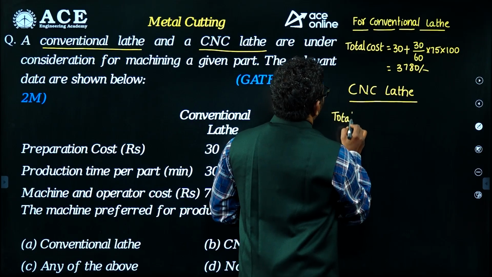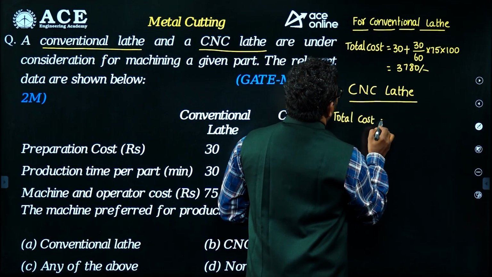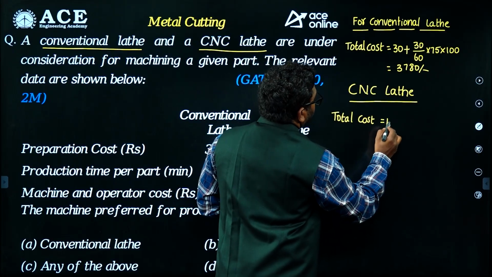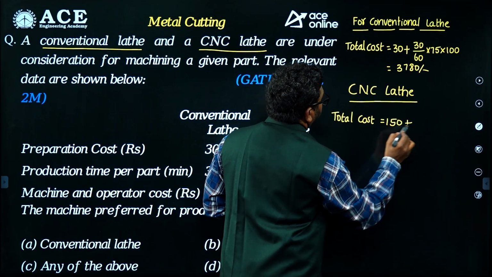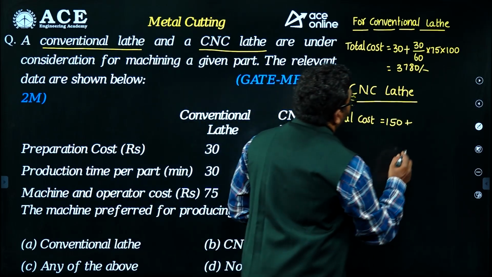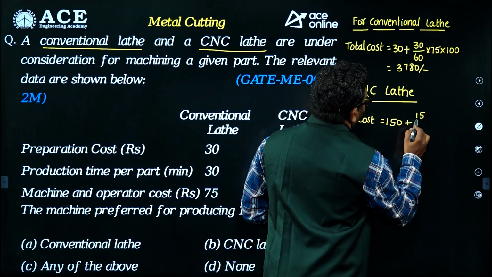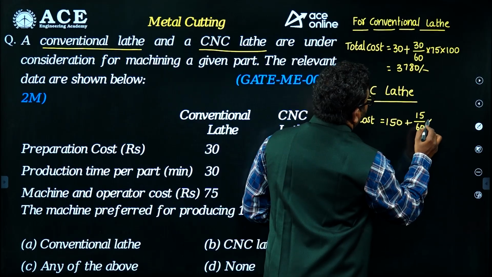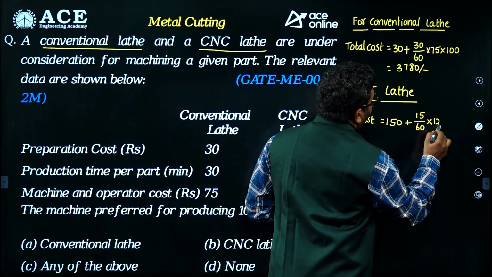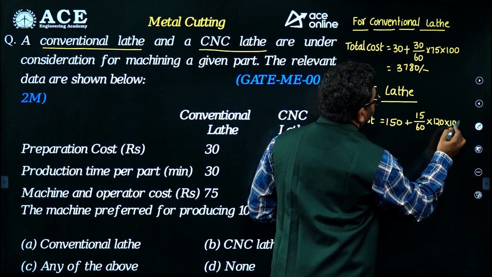Suppose I consider the CNC lathe machine. Total cost is equal to preparation cost 150 plus only 15 minutes taken for production per part. So I am converting 15 minutes into hours: 15 by 60 into 120 rupees charged by the operator. Like that, 100 components.